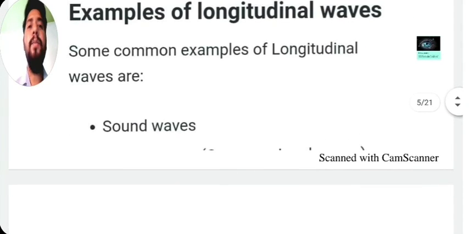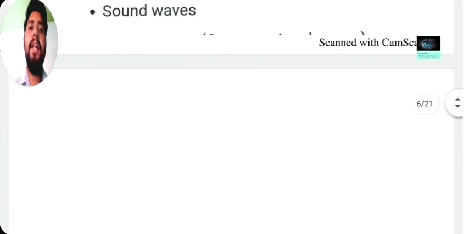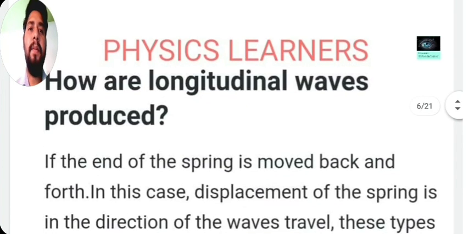What are the examples of the longitudinal wave? An example of the longitudinal wave is the sound wave.